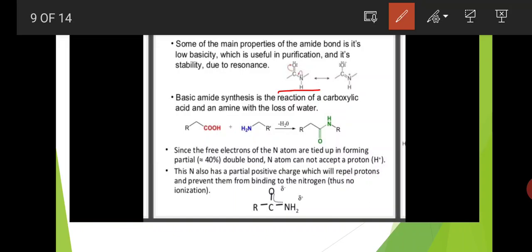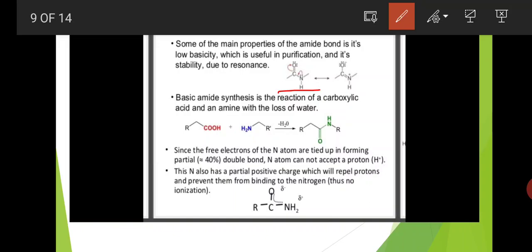The amide group participates in resonance because nitrogen has a lone pair of electrons and oxygen also has lone pairs. From nitrogen, the lone pair is shifted to carbon, then the pi bond of carbon is shifted to oxygen, so oxygen gets a negative charge and nitrogen gets a positive charge. Due to this resonance, the amide group shows some stability.